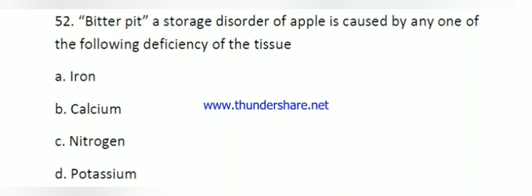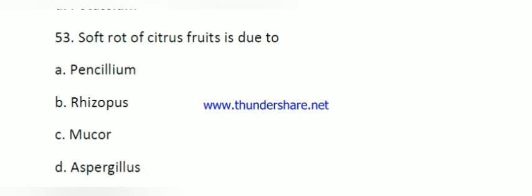Here the question number 52. Bitter pit is a storage disorder of apple caused by deficiency of one of the following in the tissue. Bitter pit is generally due to calcium deficiency. Here the question number 53. Soft rot of citrus fruit is due to. Here the right answer is bacteria. The bacteria is Rhizopus.